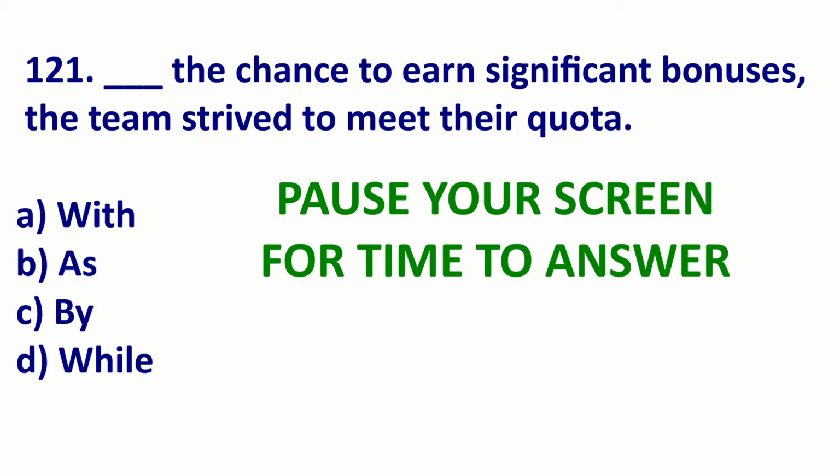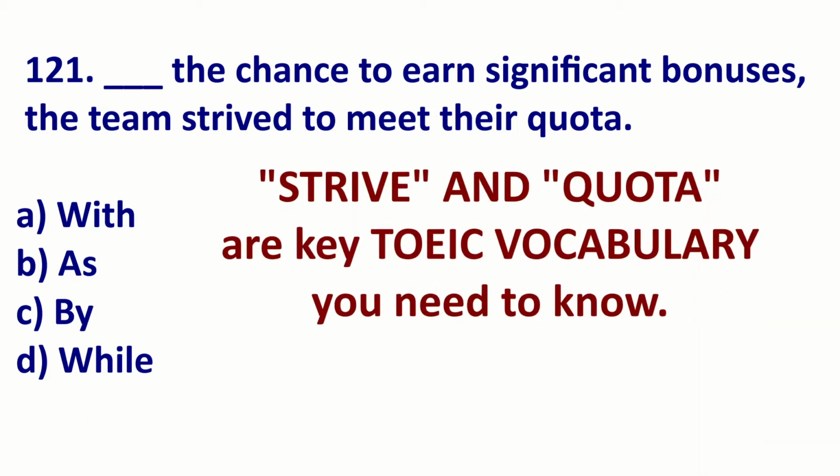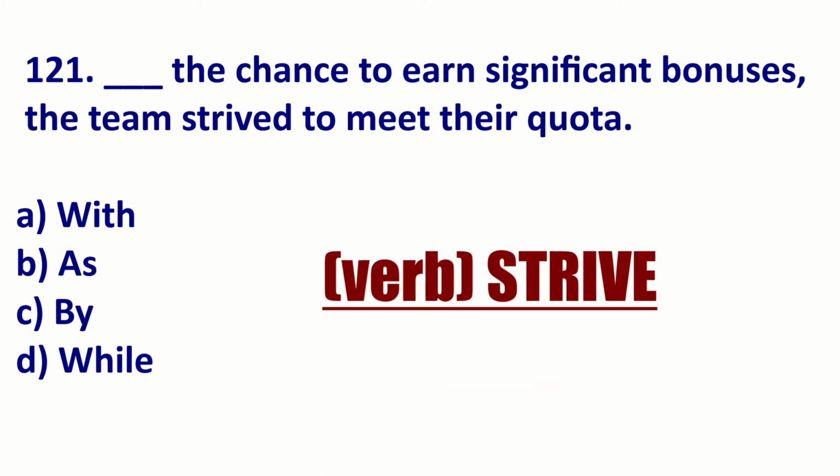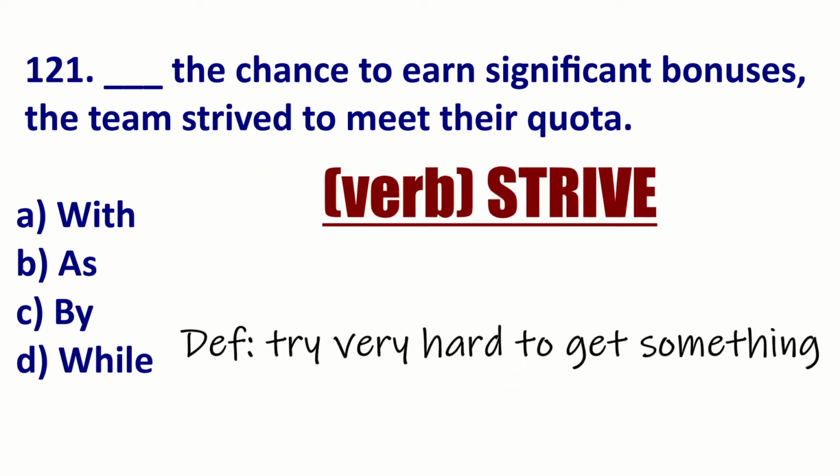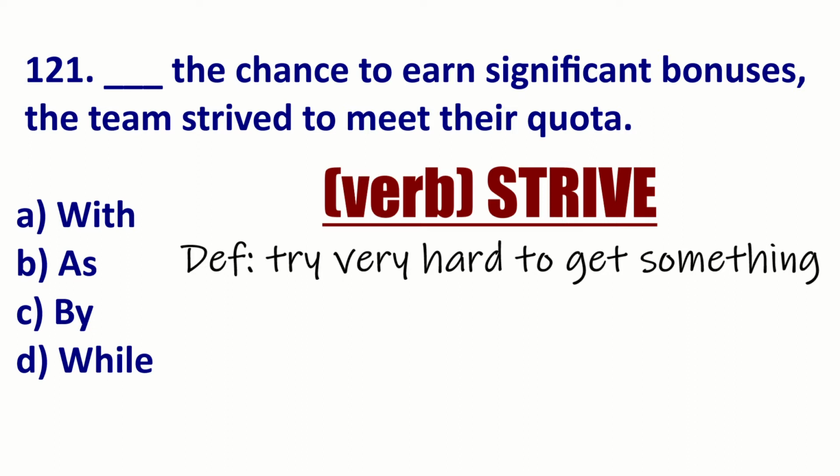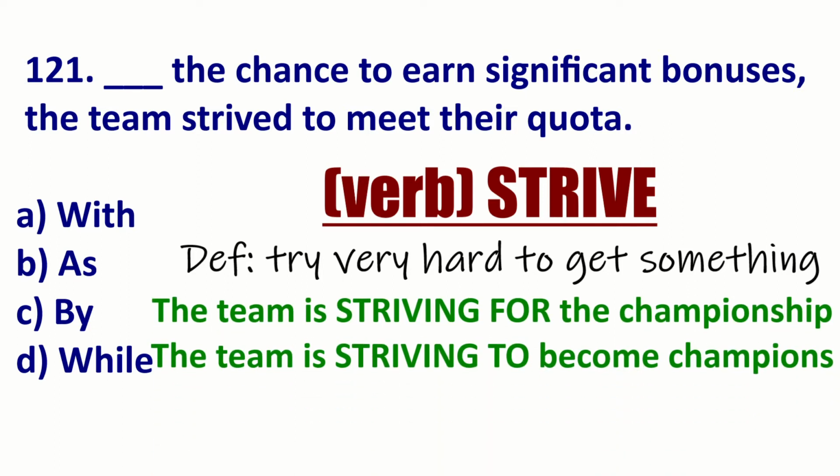Now, pause your screen if you need time. All right, so before we look at the answer here, let's make sure we understand 2 vocabulary that are common in Toeic. The first is strive. Now, if you strive for something or you strive to do something, you are trying to reach this spot. You are aiming to get there. For example, the team is striving for the championship, or the team is striving to become champions.